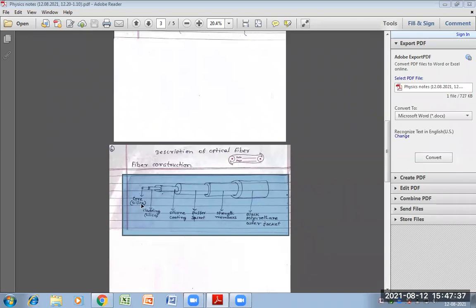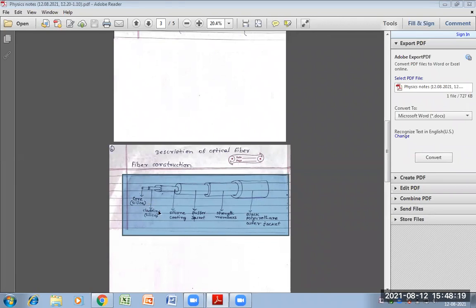The core as well as cladding is made up of either glass or plastic. With these materials, three major types of fiber are made: plastic core with plastic cladding, glass core with plastic cladding, and glass core with glass cladding.